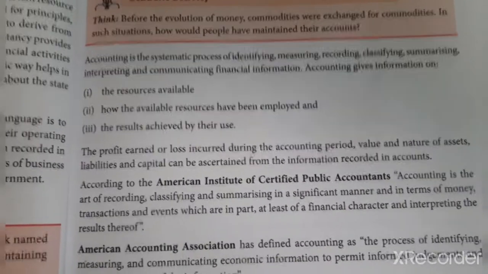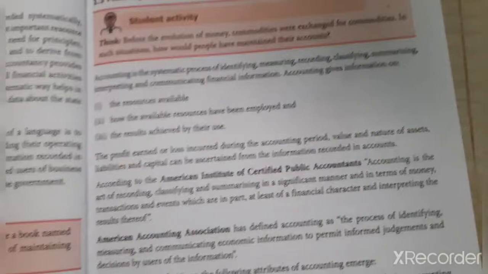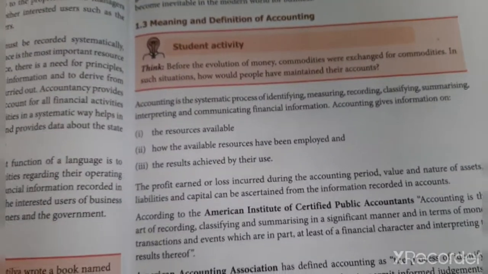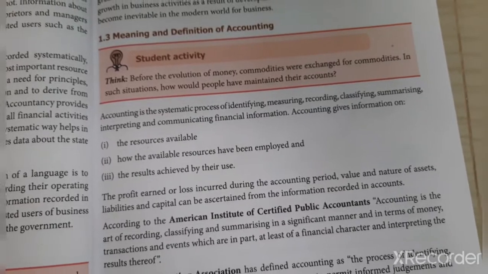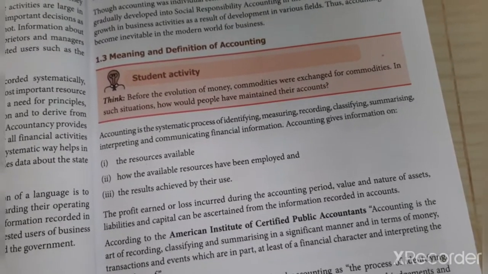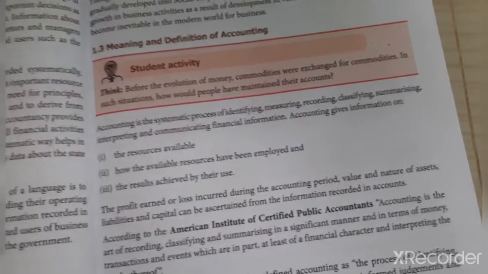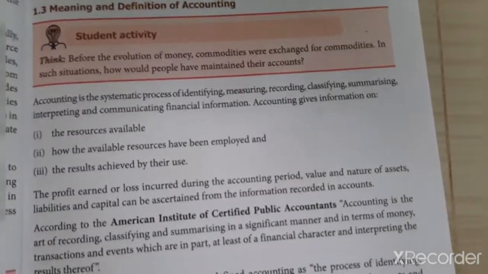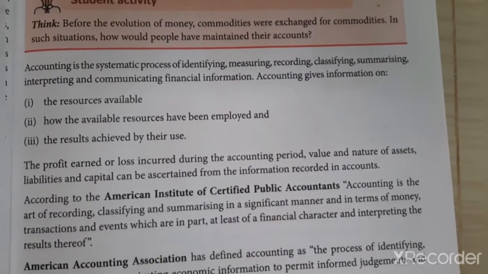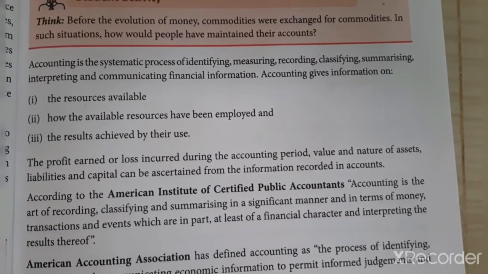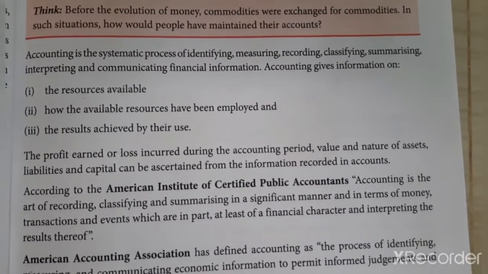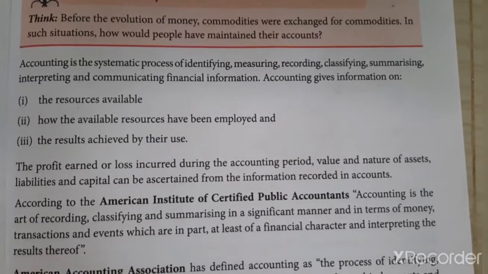So recording means what I have spent. I have purchased something now, so I have to record it, and what I have sold, how many times I have sold, to whom I have sold, those things to be recorded. And summarizing: to which company we have sold, how many units I have purchased, from whom I have purchased. So these things will be recorded in the summarizing.